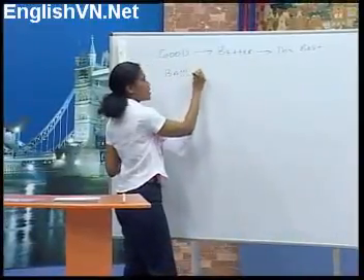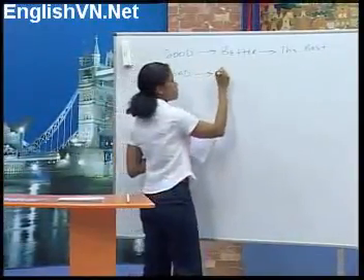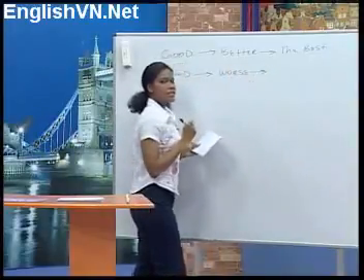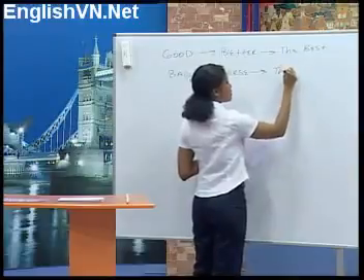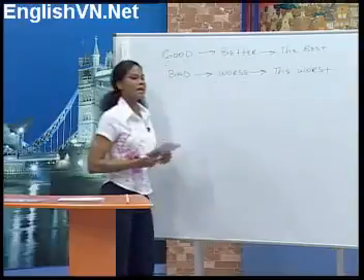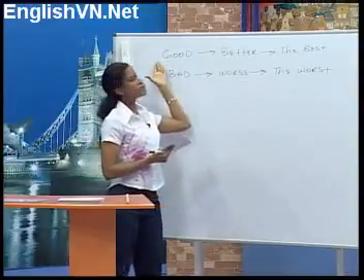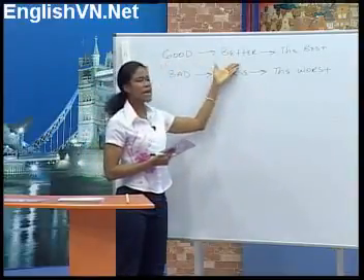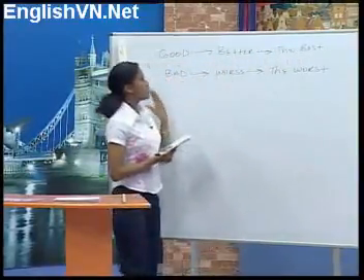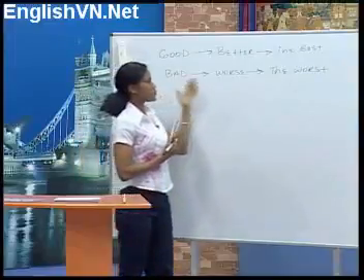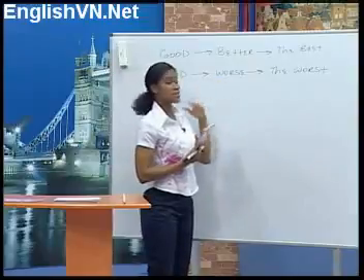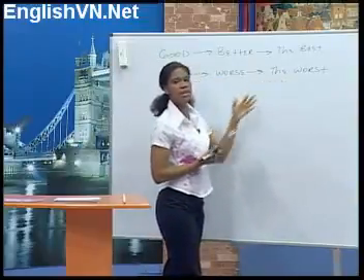All right, and again, bad in the comparative is worse. And in the superlative, it becomes the worst. So let's look again. We have good, two things or people, better, but the superlative is the best. Then we have bad, comparing two things or people becomes worse, but in the superlative, it becomes the worst.